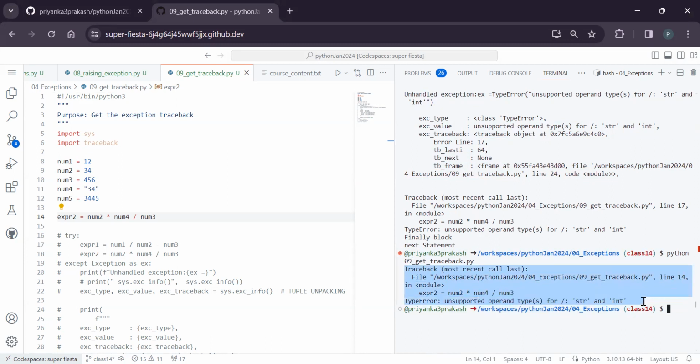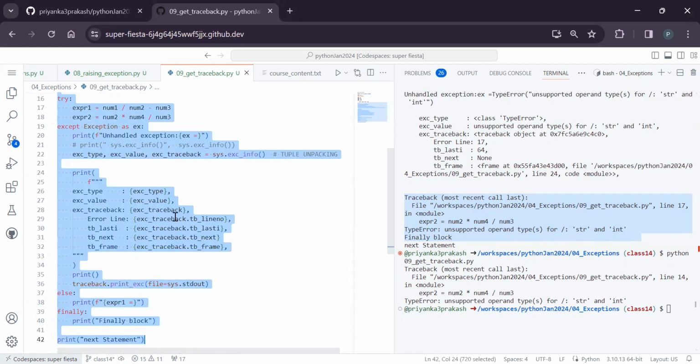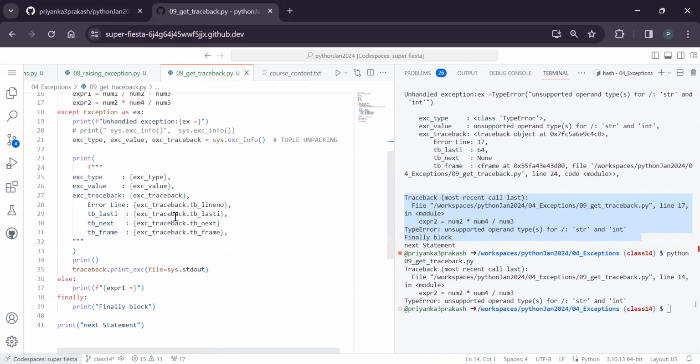The type error and others. And don't you think that here also it is doing the same thing, with the traceback and other information? So if you want to know exactly how the code is broken, we need to go this way. Hope it's clear. What is the difference between traceback and this one? These are two ways in which you can understand the exact line where it happened.